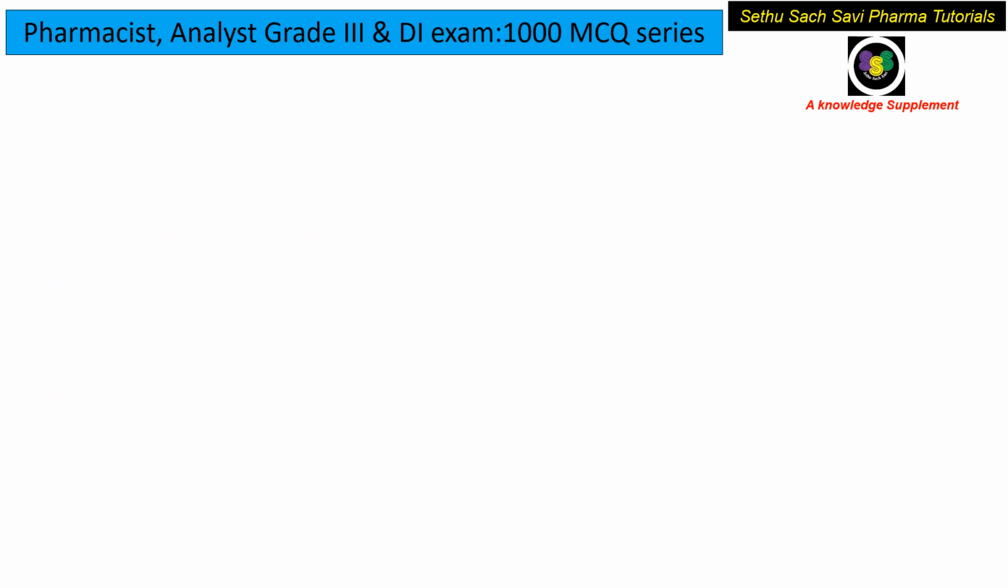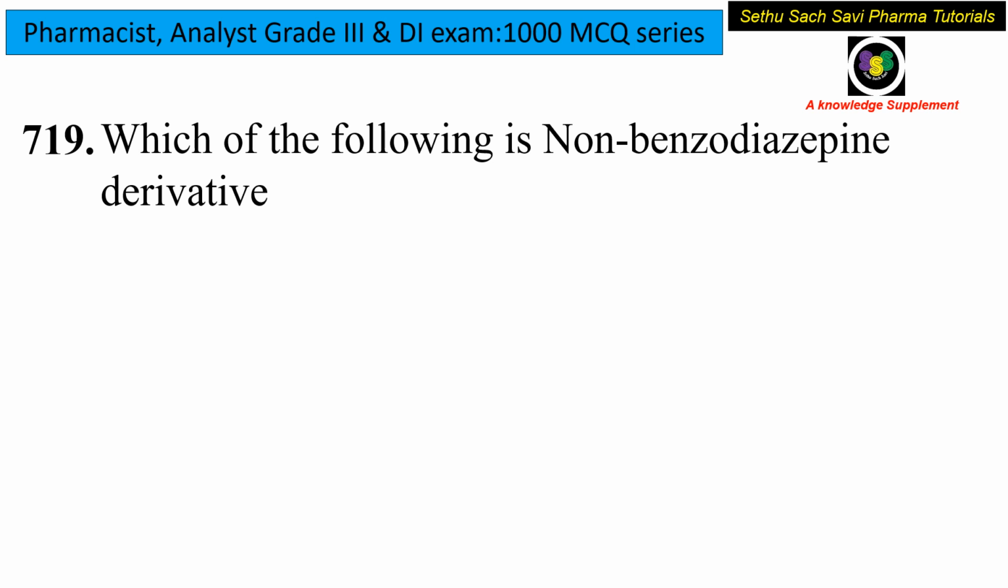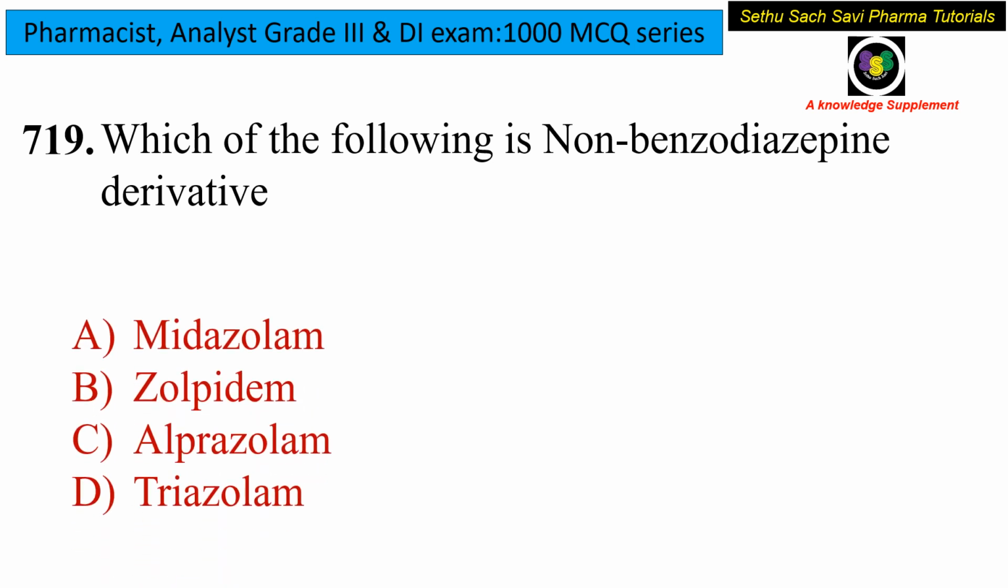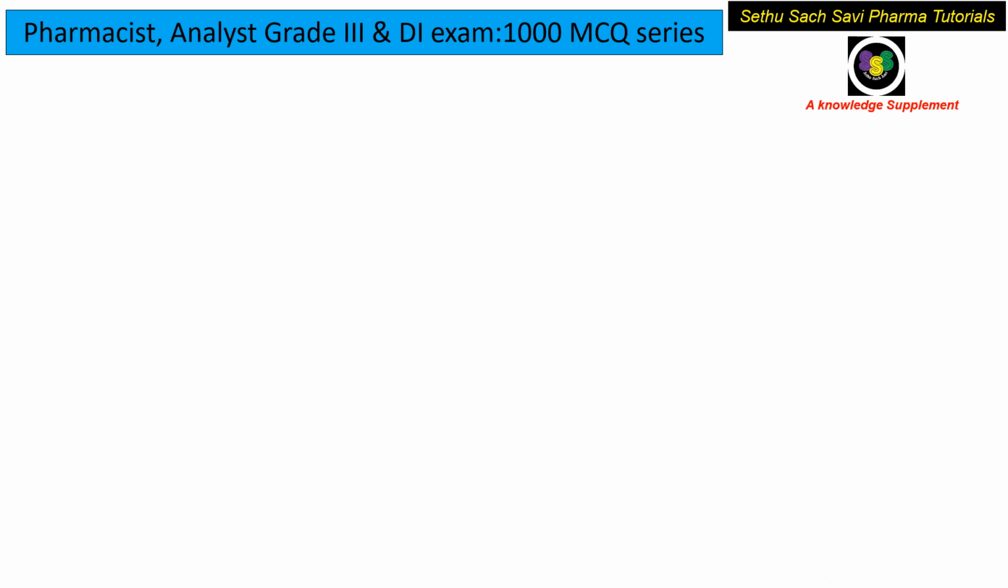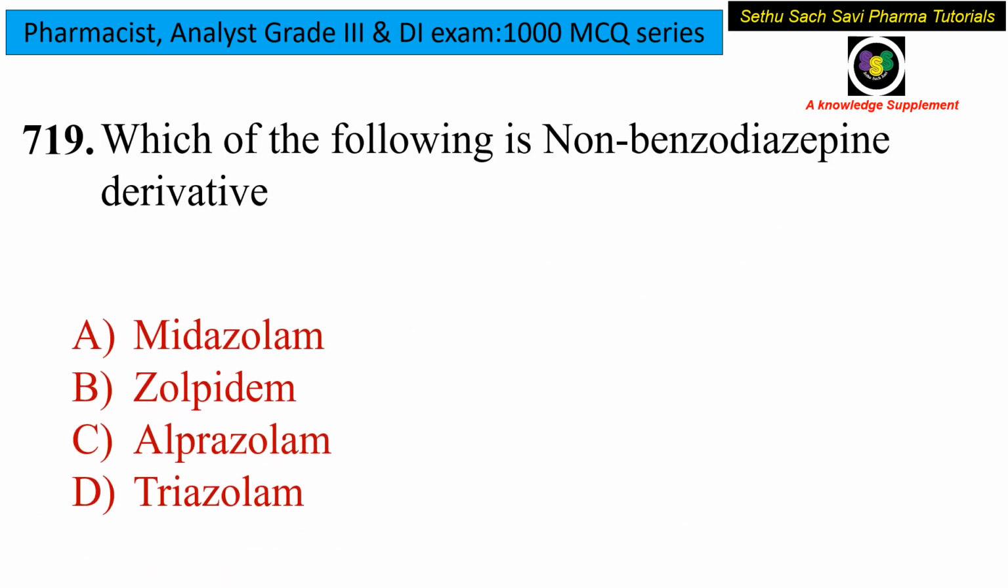Coming to the next question. Which of the following is a non-benzodiazepine derivative? Is it midazolam, zolpidem, alprazolam or triazolam? The answer is zolpidem. Zolpidem is a non-benzodiazepine hypnotic agent. It is mainly used for the primary or short-term treatment of insomnia. Although it is chemically distinct from benzodiazepines, it acts on the GABA receptor in the brain and can produce the same or similar effect. So here the answer is option B, that is zolpidem.